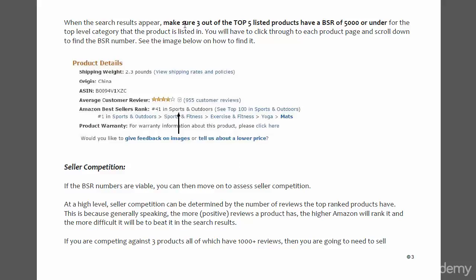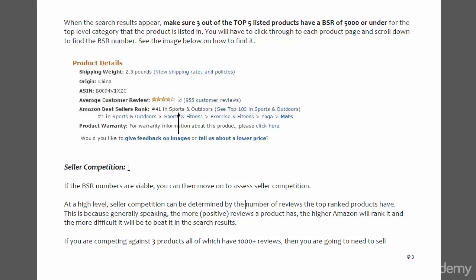Now I've written down here the criteria, that you will need to make sure that 3 out of the top 5 listed products have a BSR of 5,000 or under. So just write the products and the numbers down, but then you'll need to go back, and when you're assessing the criteria and all the data, you'll need to bear that in mind when you're choosing which products to move forward with. Then after you've listed down the BSR for a particular product, you'll have to look at seller competition.